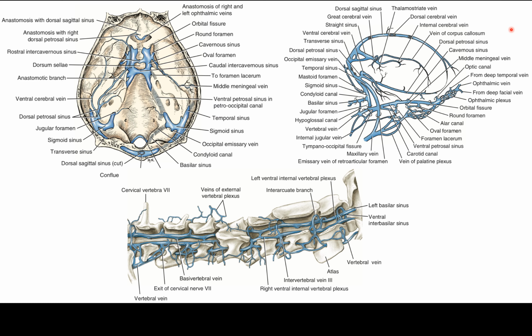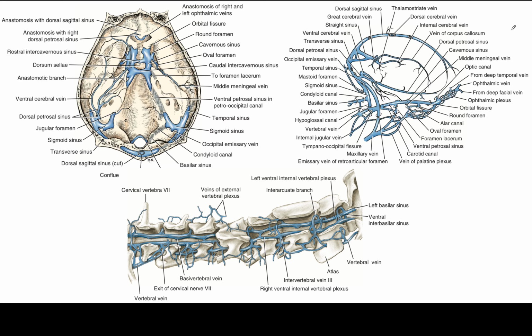The great cerebral vein receives the vein of the corpus callosum, which is unpaired, courses caudally on the dorsal surface of the corpus callosum, and receives small tributaries from the medial aspect of both cerebral hemispheres. The great cerebral vein receives the paired internal cerebral veins from the dorsal surface of the thalamus. The internal cerebral veins receive venous drainage from the thalamostriate veins from the thalamus and basal nuclei in the rostral cerebrum, as well as venous drainage from the dorsal mesencephalon. Variations in the pattern of branching are common.